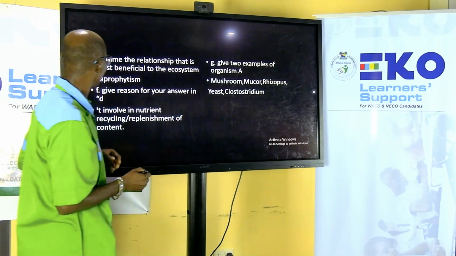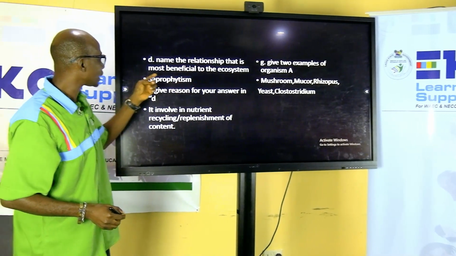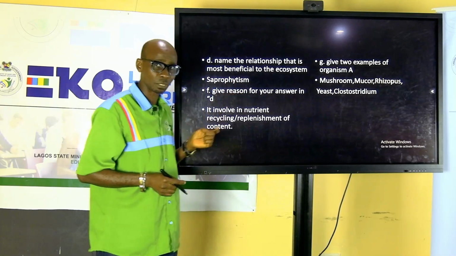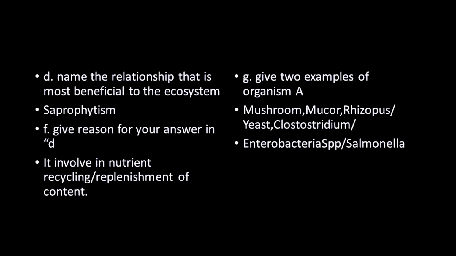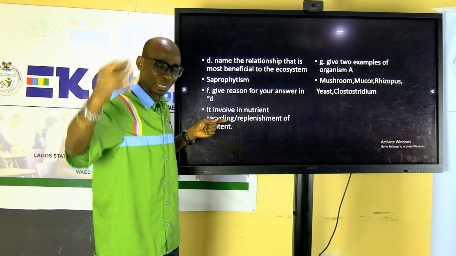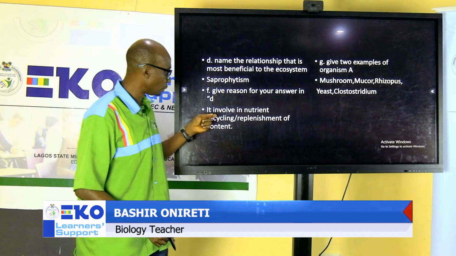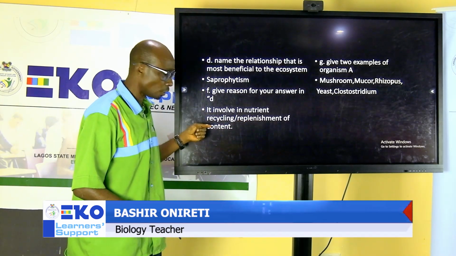The next question is, name the relationship that is most beneficial to the ecosystem. I have here saprophytism, because they now ask us to give a reason. The reason is that it involves nutrient recycling. Saprophytism is one organism feeding on the dead remains of another. Recycling helps us to return the nutrients from the dead remains of the organism back into the soil. So it involves recycling of nutrients or replenishing of the contents.